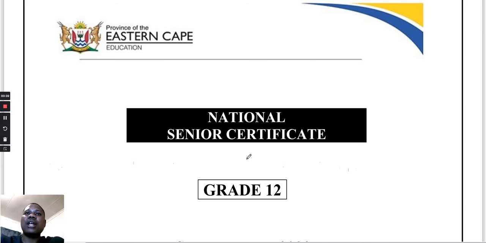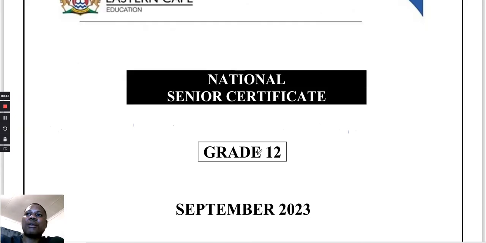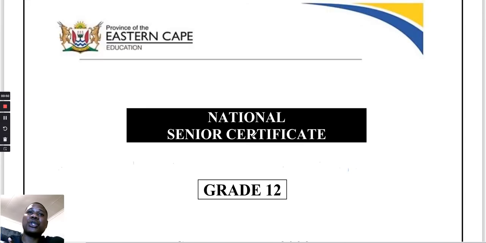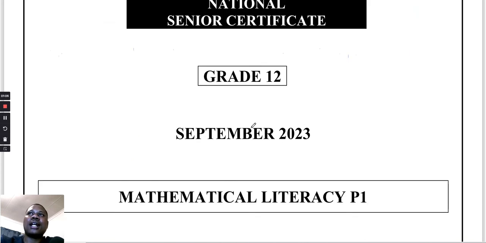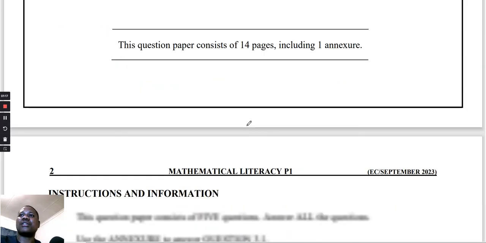Here, guys, I came up with another strategy of uploading these videos. I have decided not to make these videos long, so I'm going to make them in parts. It's going to be part 1 up to part 5 for one paper. Part 1 will have question 1, then part 2 question 2, in that order up until part 5 question 5. Here I am going to deal with Eastern Cape prelim 2023, the September paper that was written in 2023. Without any waste of time, we're going to start.